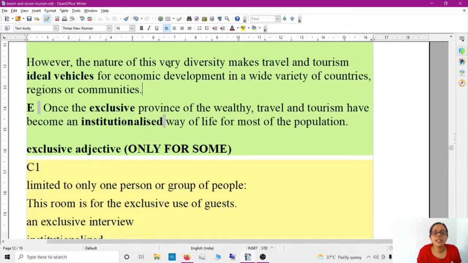However, the nature of this very diversity makes travel and tourism ideal vehicles for economic development in a wide variety of countries, regions or communities. So what makes travel and tourism unique is its diversity, which makes them ideal vehicles for economic development.